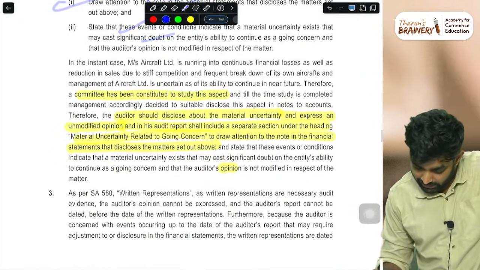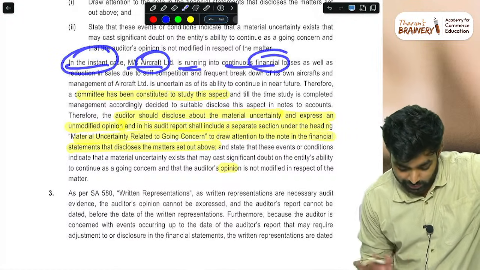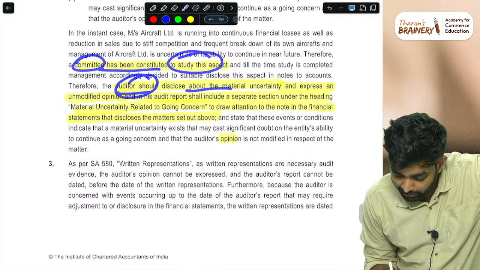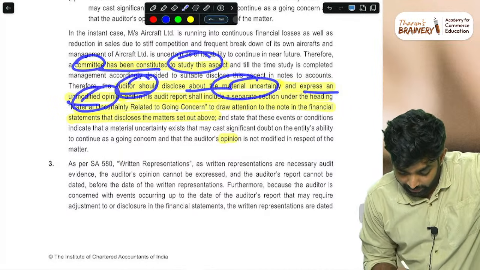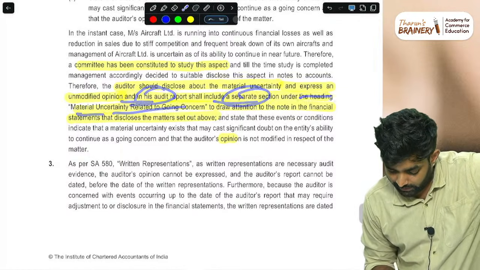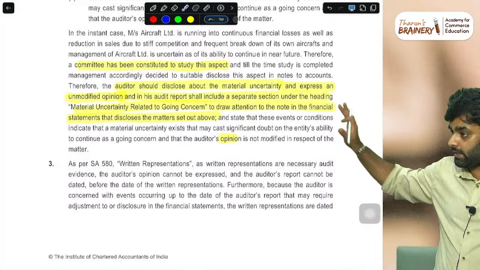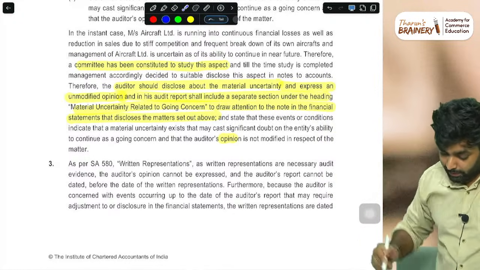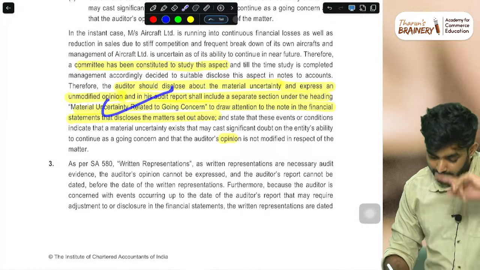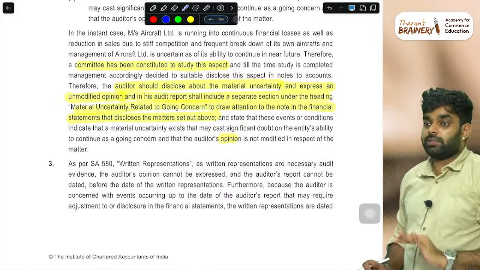Then comes, in this situation, in the instant case, Aircraft Limited is running into a continuous financial loss and they created a committee to study this aspect. Auditor should disclose the material uncertainty and express an unmodified opinion, and his audit report shall include a separate section under the head material uncertainty, draw the attention and also indicate his opinion is not modified. Simple, direct, straight question, correct answer, but see, this is presentation. Don't just write the opinion and come to the material uncertainty paragraph. That's why we are having a material uncertainty paragraph. State the auditor's opinion is not modified. All this presentation should come.